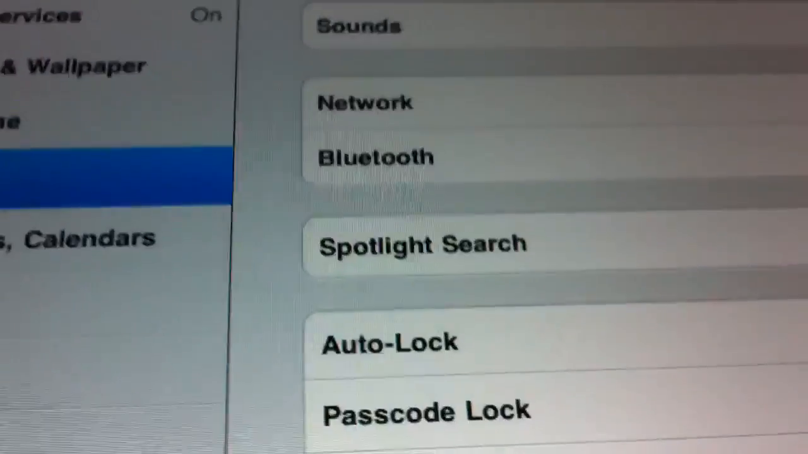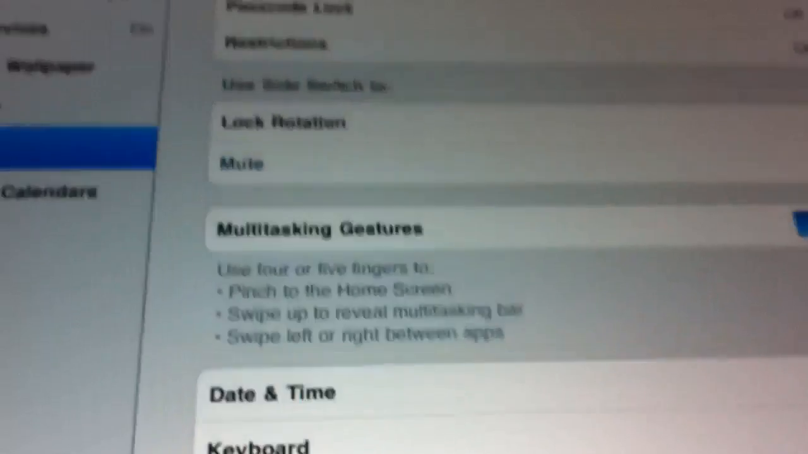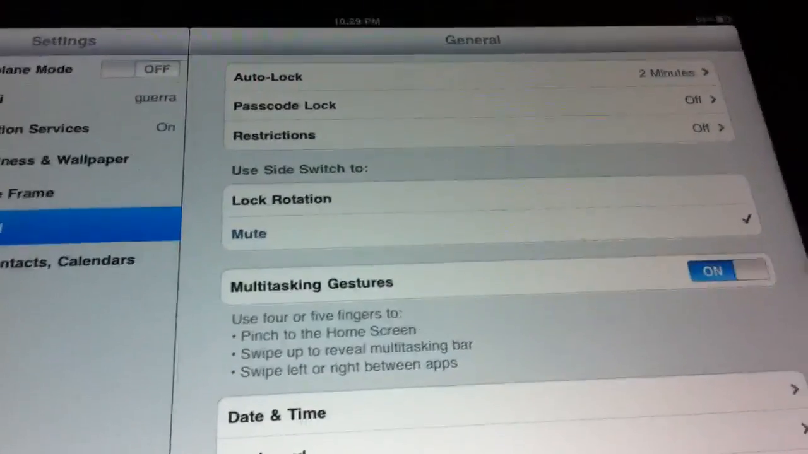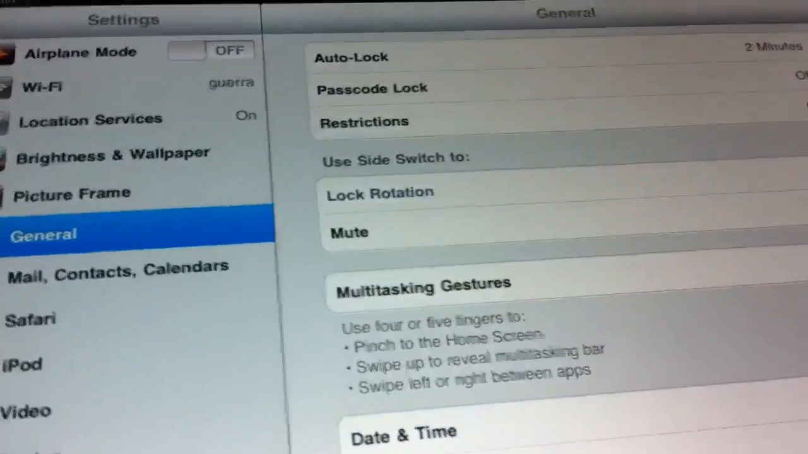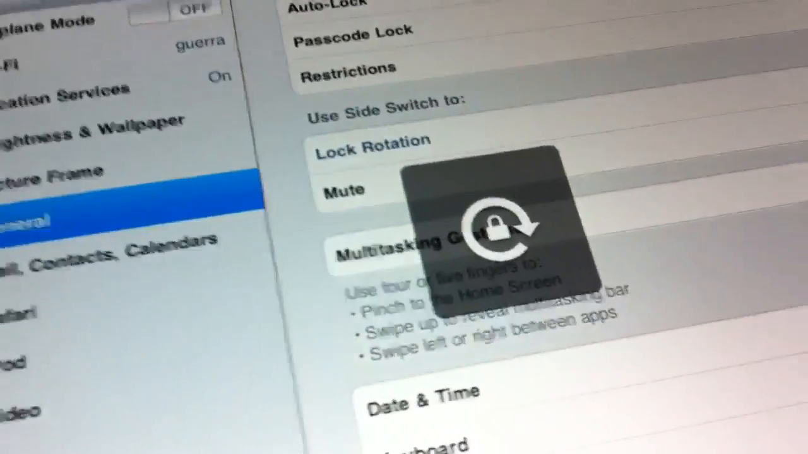In General settings, you should have multitasking gestures, and then use the side switch. You can change it to lock rotation, and voila, it locks the rotation. That's simple. I actually leave it on mute.